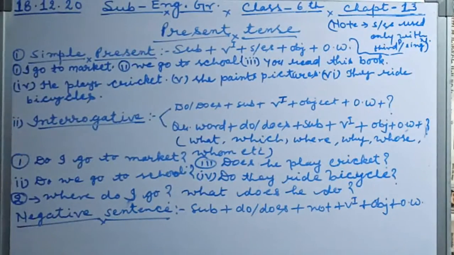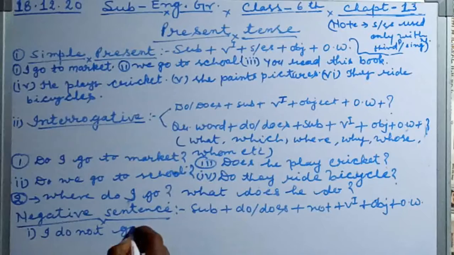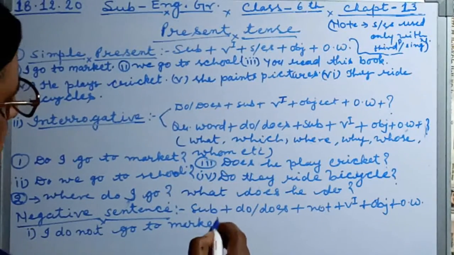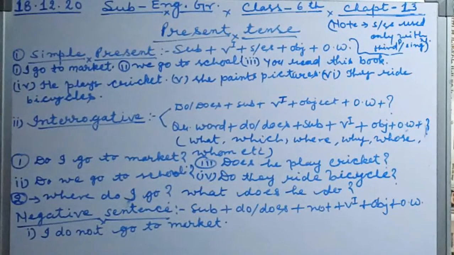Same sentences I am taking. I go to market. So number 1: I do not go to market.